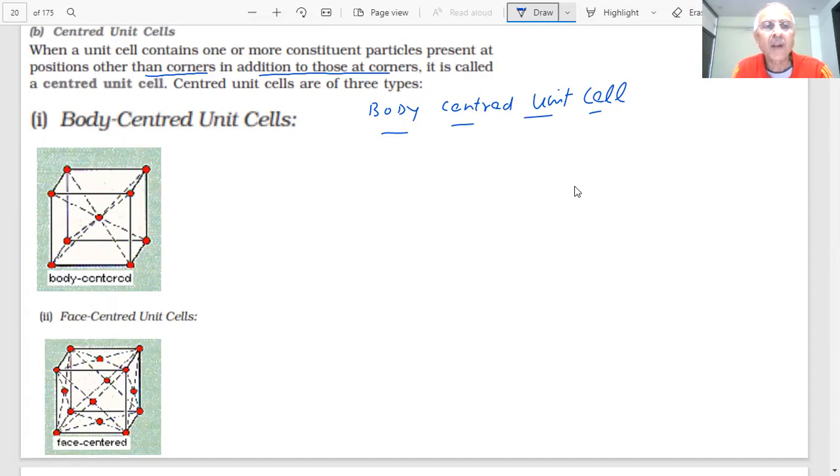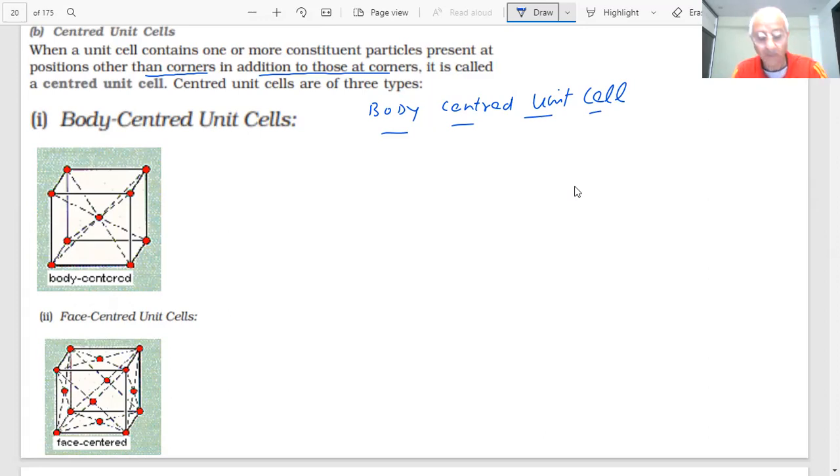We are representing particles by these points, students, like small spheres. Actually, they are not farther away from each other. They are touching each other. They are very close to each other. When packing takes place, they are packing as close as possible. Just for representation, in order to explain, we are showing it as small points. They are not points, students. They are closely packed and they could be touching each other.